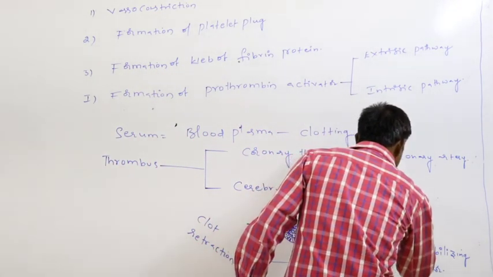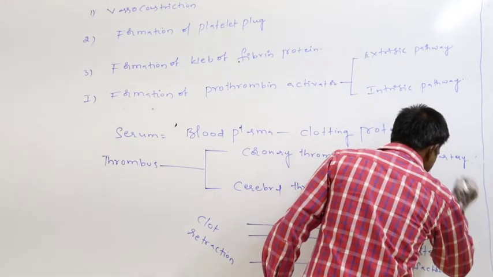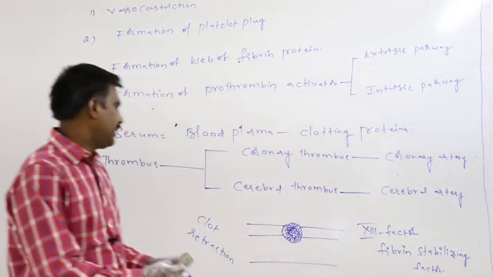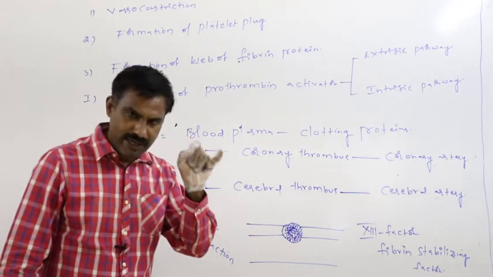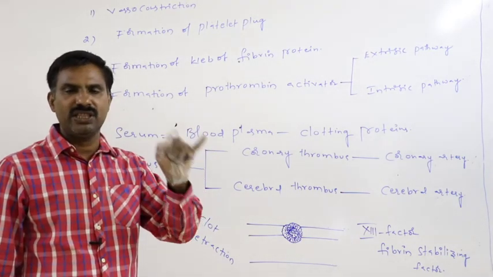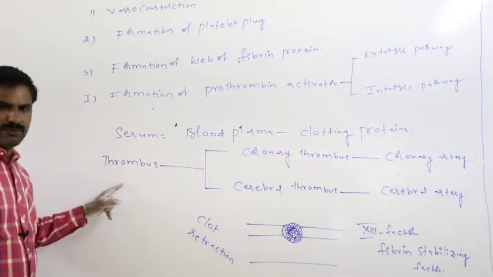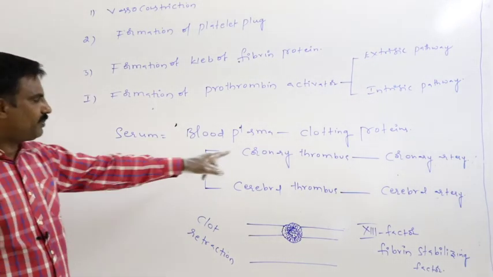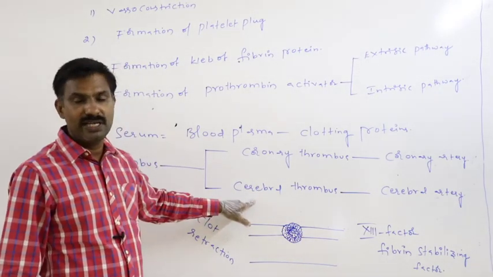This appears in the cerebral artery. In that way, this thrombus, that is nothing but a blood clot, if it is attached to the blood vessel without releasing into circulation, is said to be a thrombus. That kind of thrombus may be coronary, or it may be cerebral.